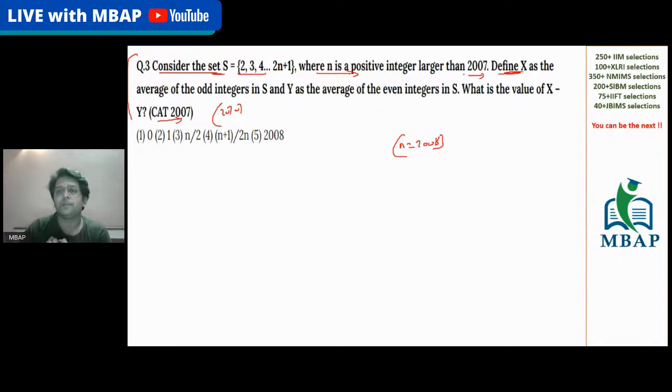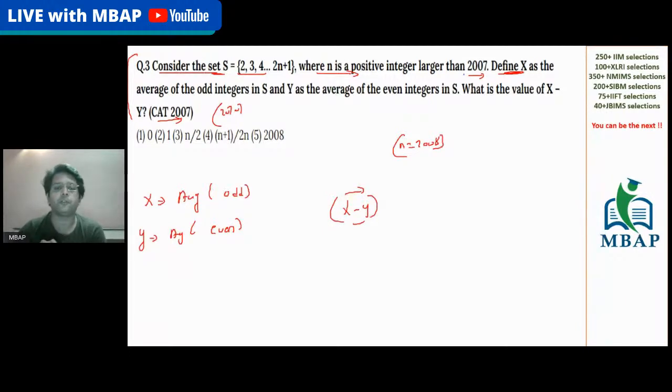The question says, define x as the average of all the odd integers which you have in the set, and y as the average of all the even integers which you have in the set. The question is, find the value of x minus y. So the terms of the set S are basically given by the values 2, 3, 4, 5, 6.